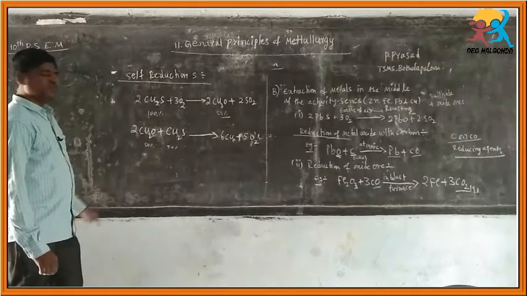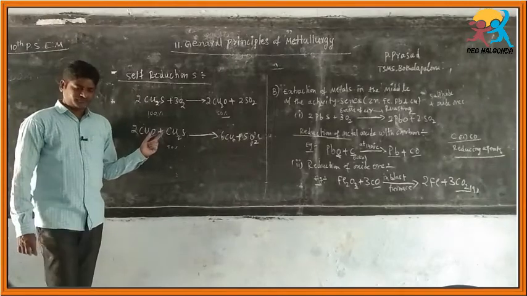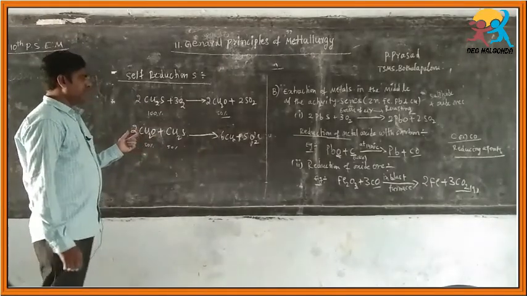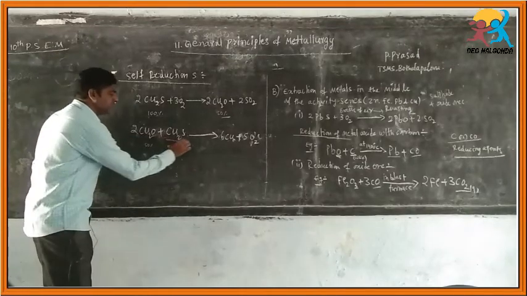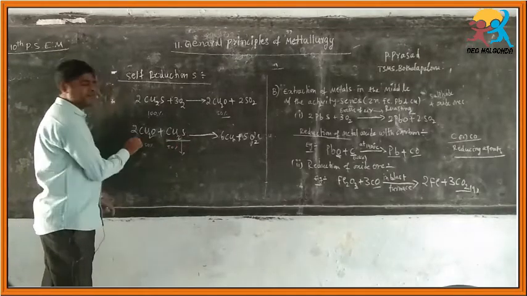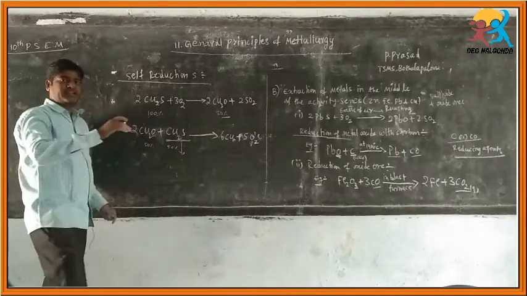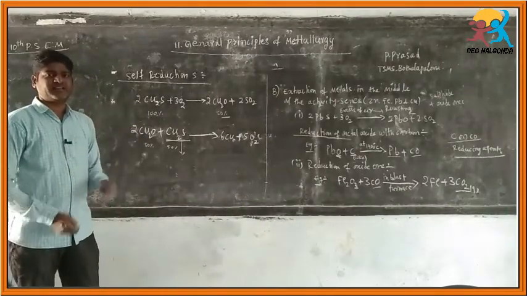Okay, like that we can get the sulfur dioxide. That means here the Cu2S only reduces copper oxide. That means we are taking another new reduction reagent here.